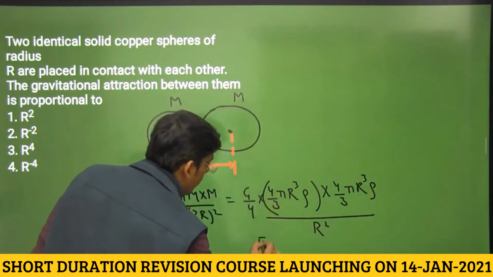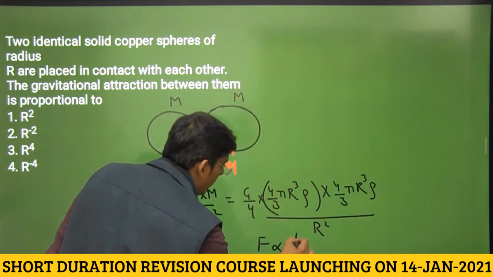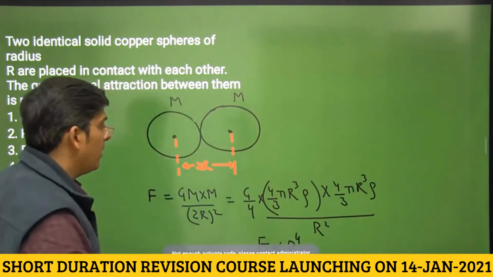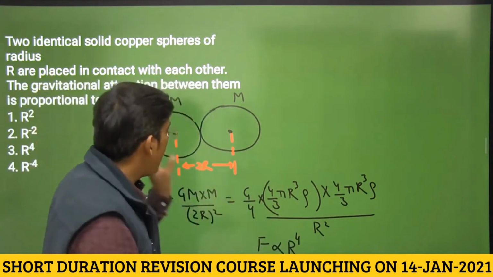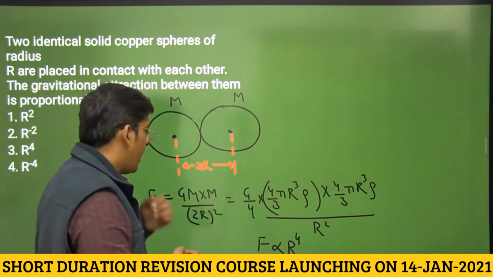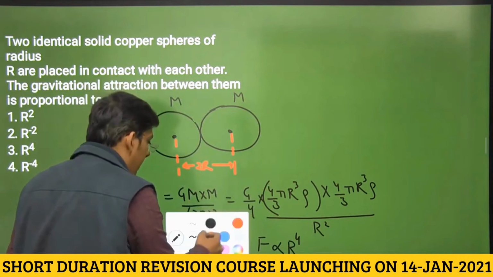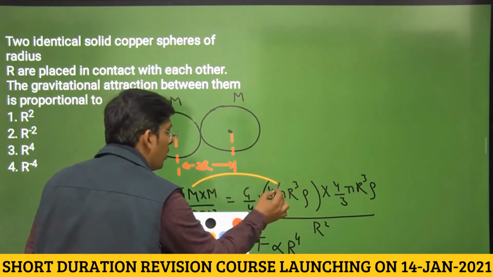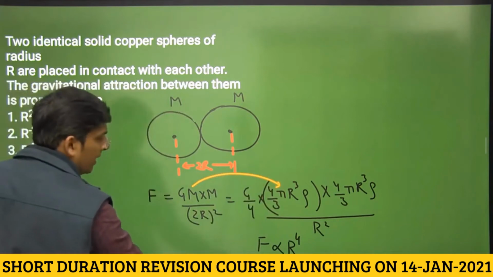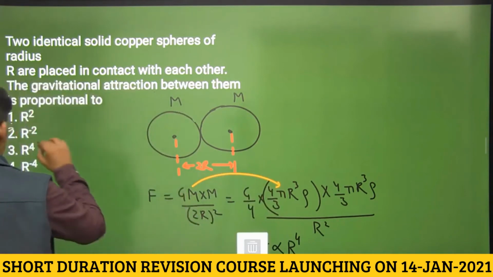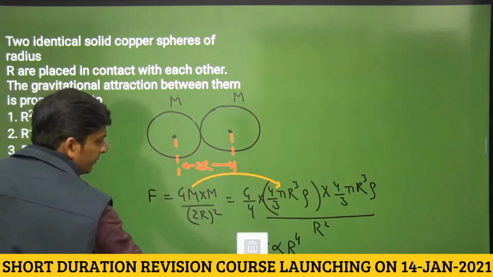So we can say that force here is proportional to capital R raised to the power 4, dear students. Okay, that doesn't mean that Newton's law of gravitation has changed. Actually the capital R was constant here, and we actually replace the value of mass by volume into density. Okay, right. So kindly note down, dear students, we have got the answer as R raised to the power 4.